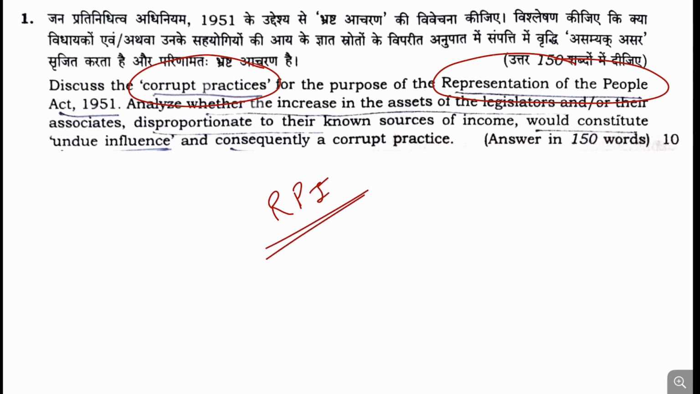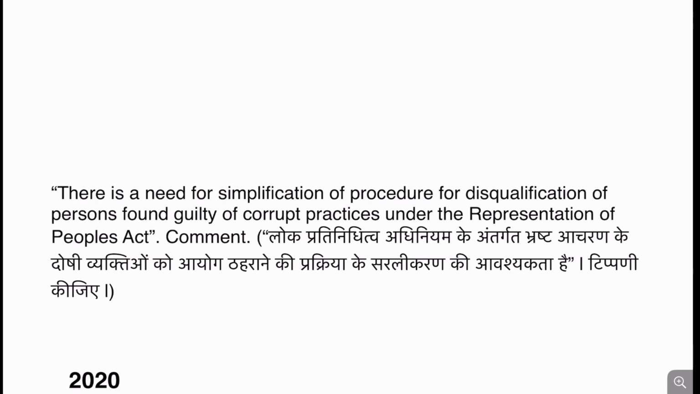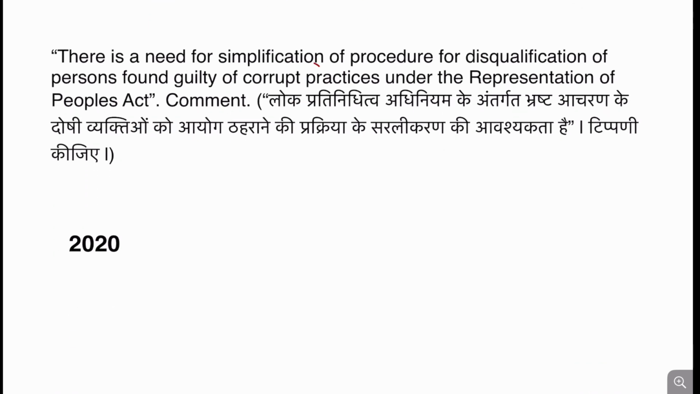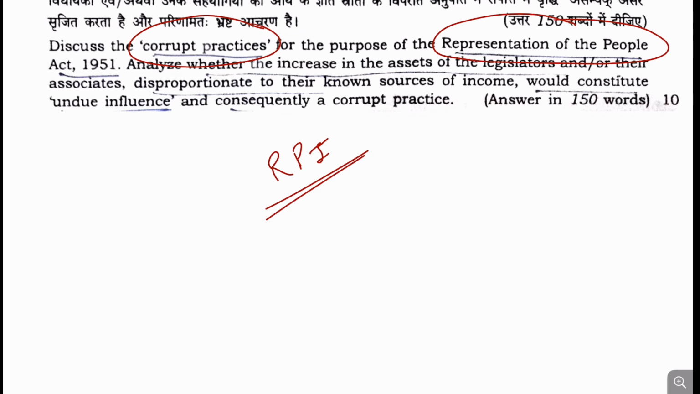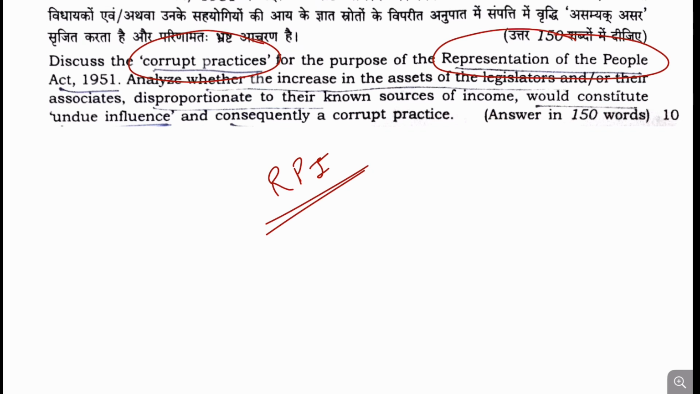This part is specifically mentioned, and every aspirant prepares this topic. The question is directly in line with the UPSC trend, and a question on corrupt practices was already asked in 2020: there is a need for simplification of procedures with respect to disqualification of persons found guilty of corrupt practices under RPA. So this question is direct on the trend of the UPSC. There is nothing problematic about it, and I will categorize this question as easy.